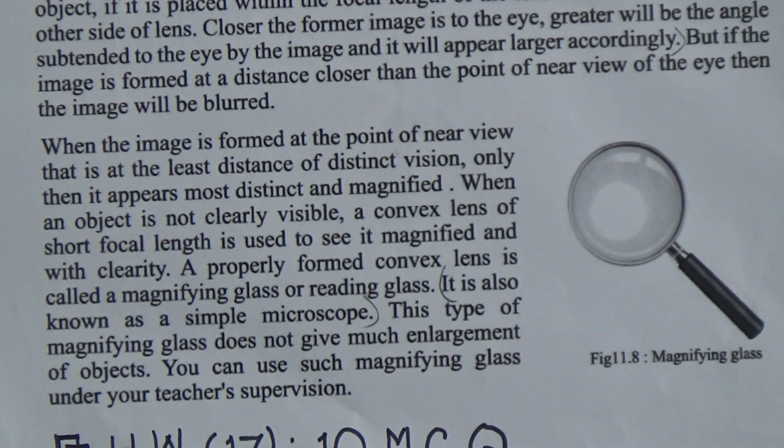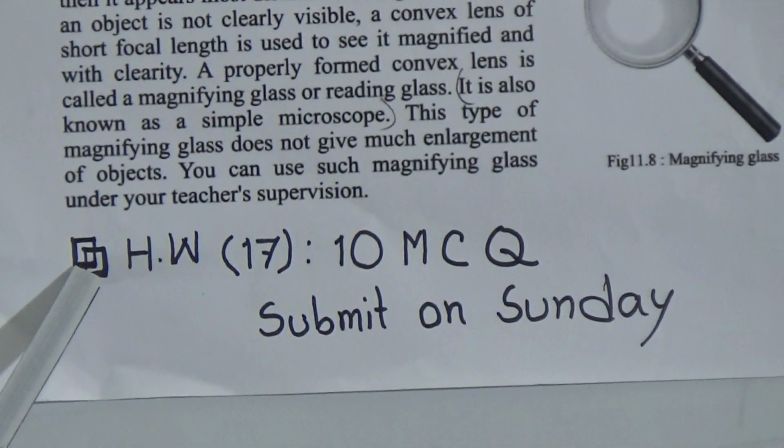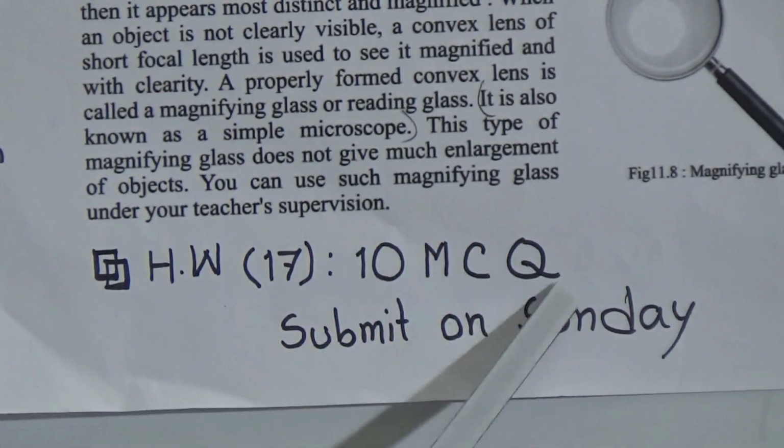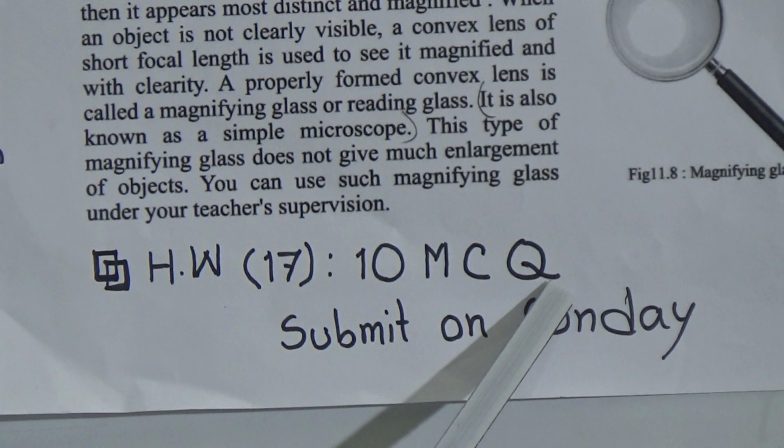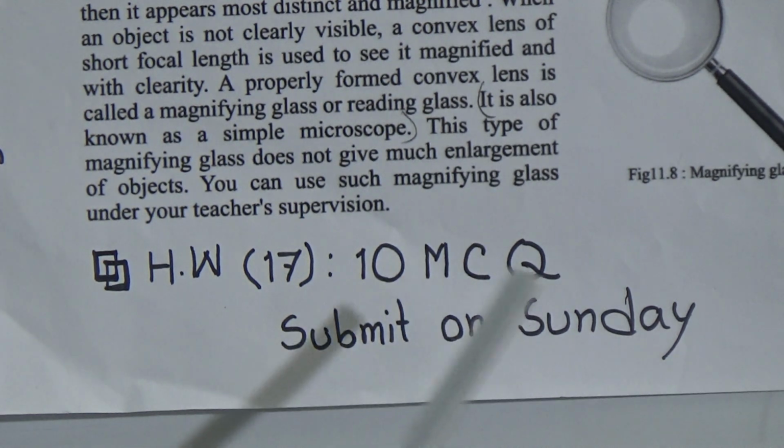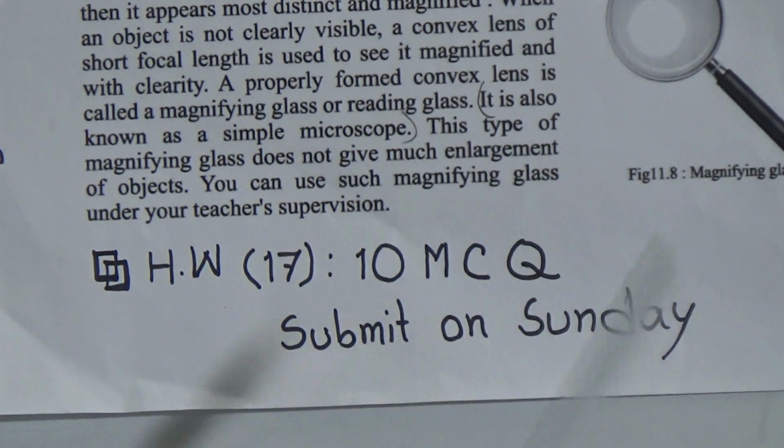And dear students, this is your homework number 17 for your annual term. You have to make 10 MCQs with 4 options. You have to mention the SW number and the date, and you have to submit on Sunday.